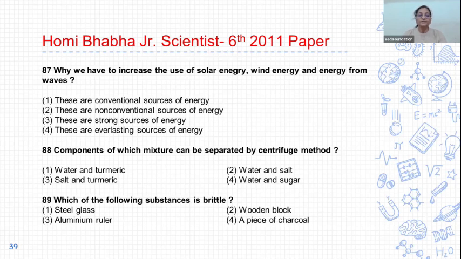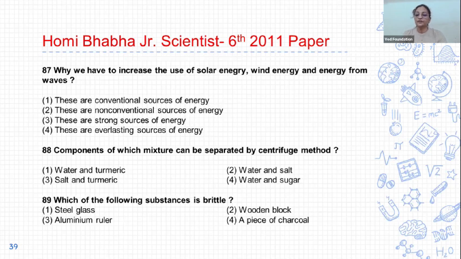Next, 88. Components of which mixture can be separated by centrifuge method? And options are water and turmeric, second, water and salt, third, salt and turmeric, and fourth, water and sugar. So the correct answer is option 1. Water and turmeric can be separated by the centrifuge method because the density of water and the density of turmeric are different, and turmeric is insoluble in water.